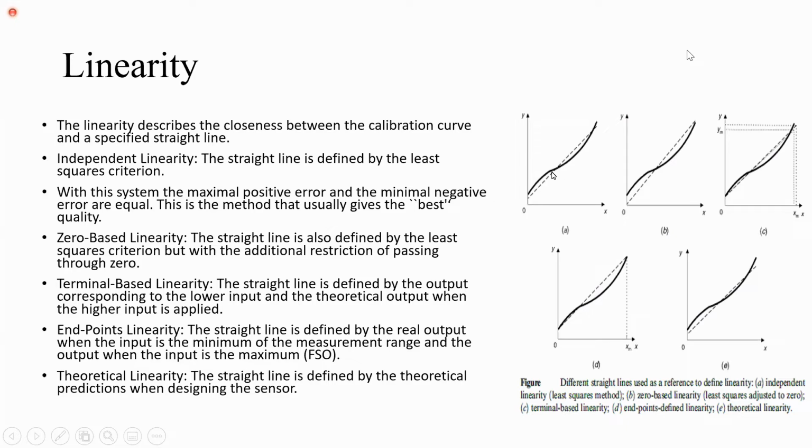So here, students, you can see if the dotted line is the variation in an input, and the dark line is the response of the sensor, here we have positive error and here we have negative error, below the dotted line and above the dotted line.